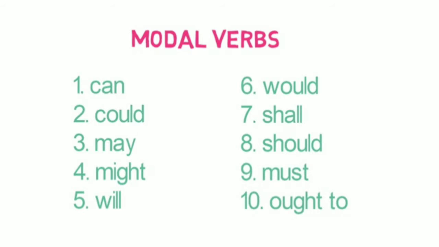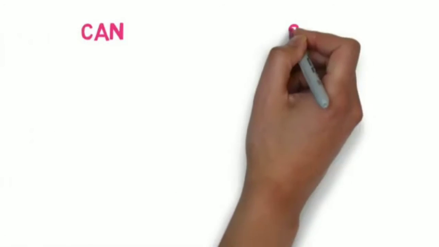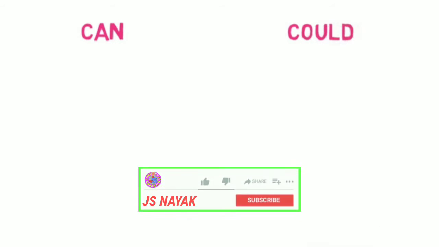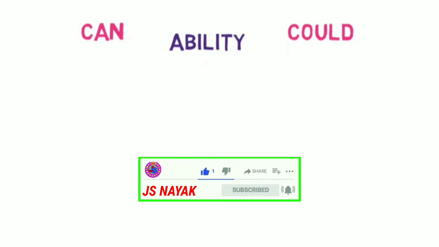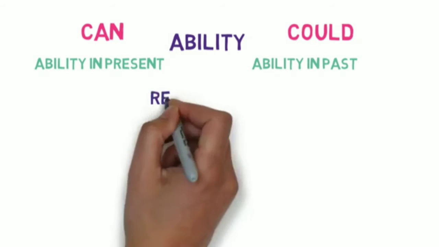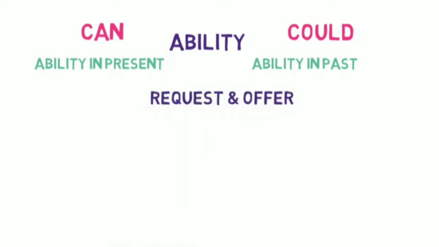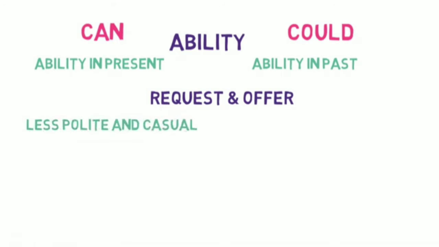In part 2, we learned all about the modal verbs can and could. Here is the summary of it. Can and could both are used for showing ability. The modal verb can is used to show ability in the present form, while the modal verb could is used to show the ability in the past. Can and could both are used for requests and offers. The verb can is less polite and casual, while could is more polite and formal.